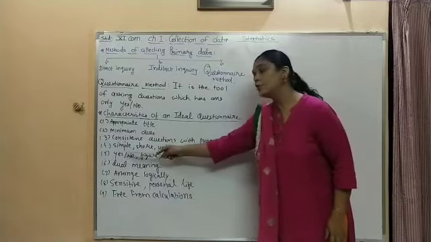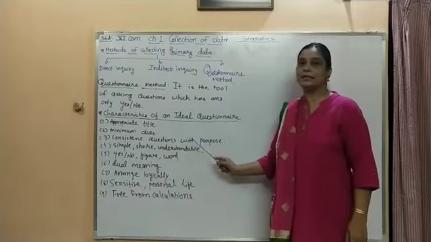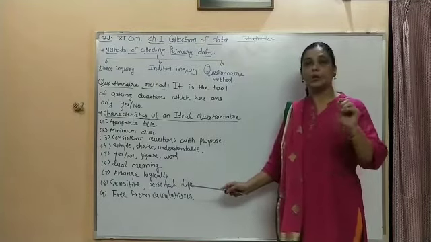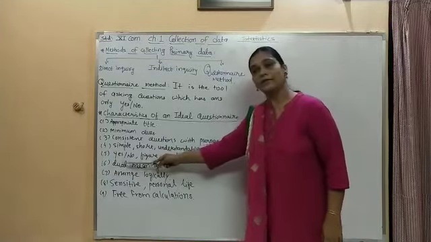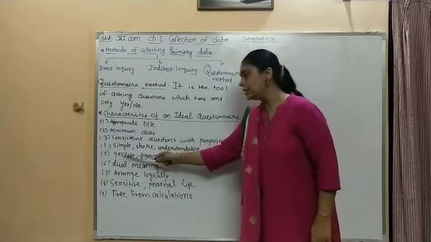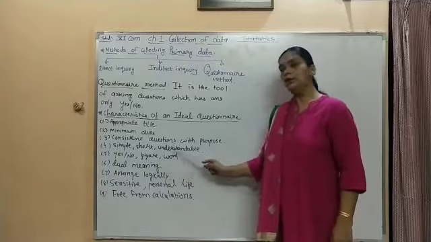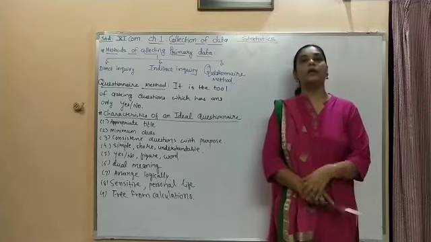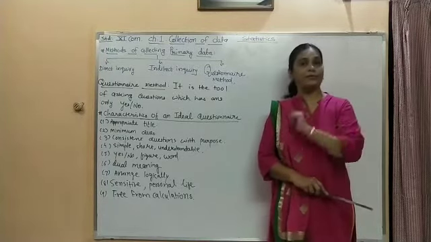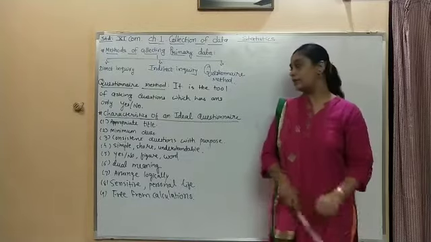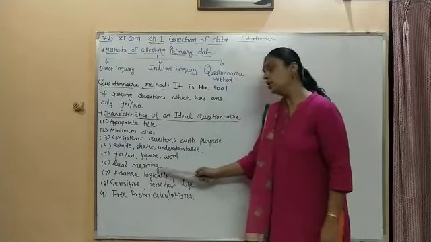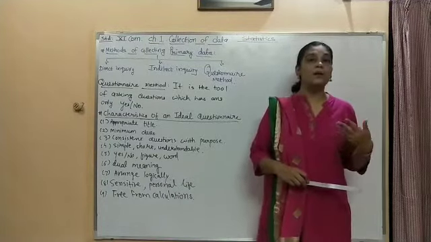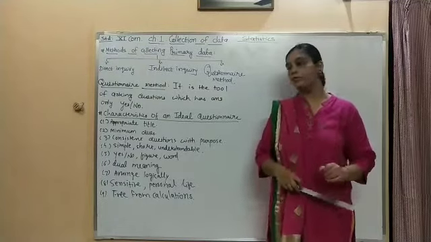The fourth point is it should be simple, very short and understandable to the respondent. The language should be very clear and understandable to others. Fifth point is the answers of the question have to be in yes, no, or a definite word or a figure. For example, when I ask you what is your age, your answer would be 15 years, 16 years. So the answer is definite, by wording as well as number. Sixth point is dual meaning. Not a single question should have a dual meaning, or a meaning which cannot be understood by others. The words should be common words.